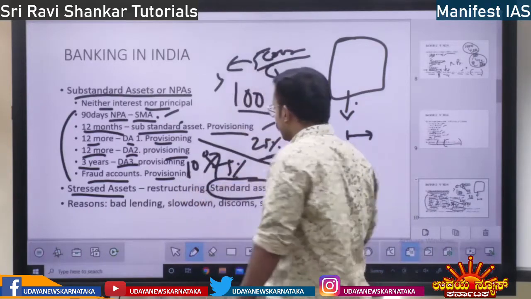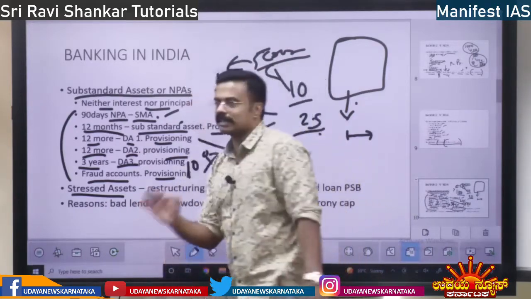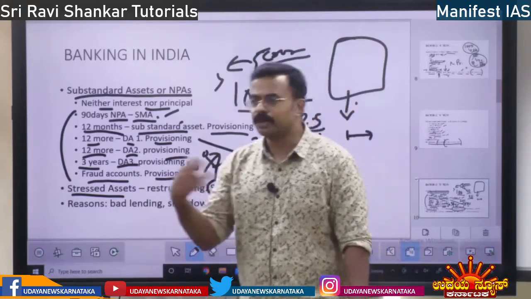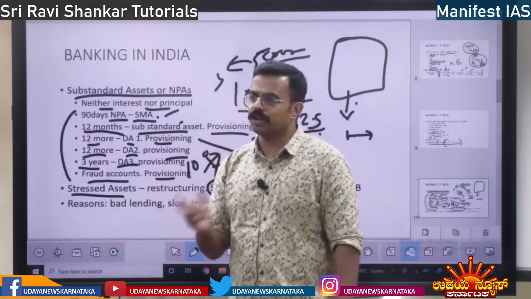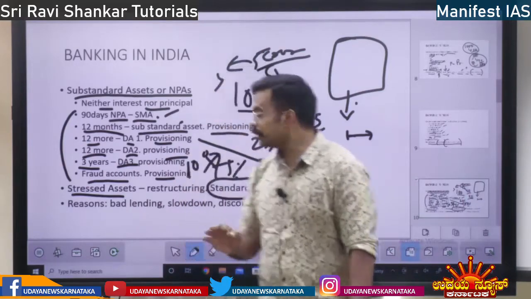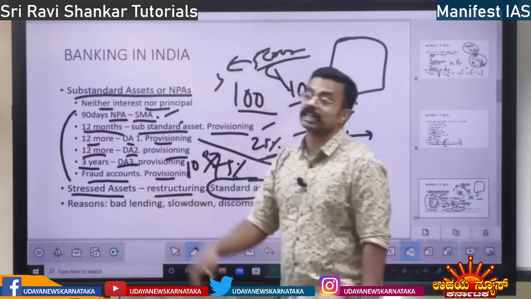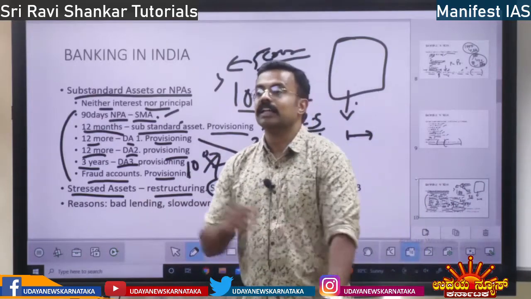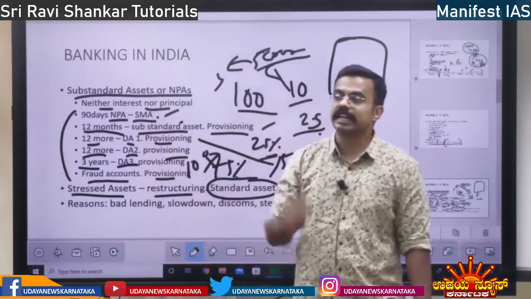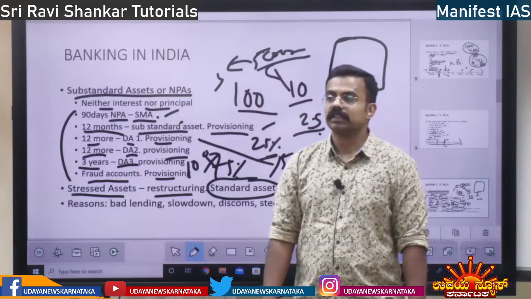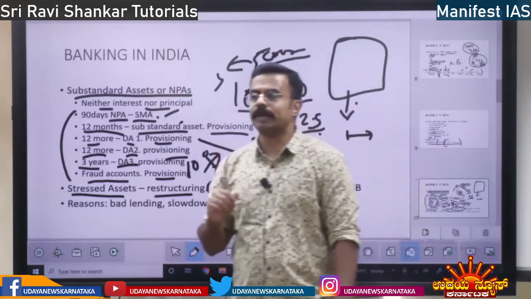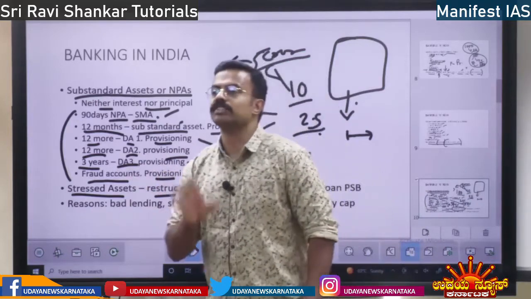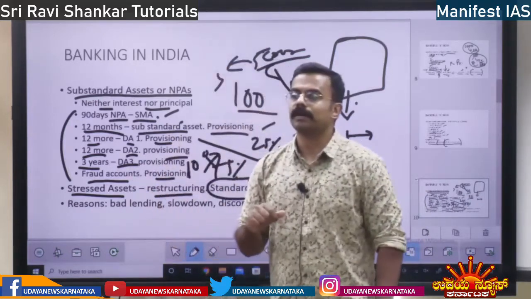Right? So then what do the banks do? See, this person is a good person, he is paying the interest and loan properly, but due to some external reasons, they are going to restructure the account. What is meant by restructuring? They are going to reduce the interest rate. If you had taken 9% interest, they will reduce it to 7%.